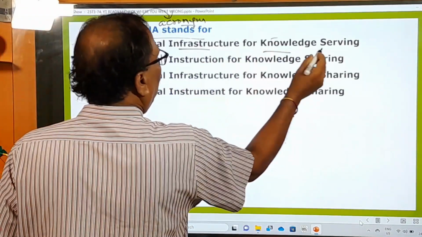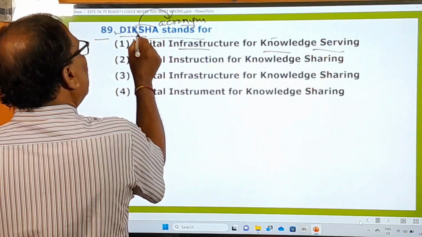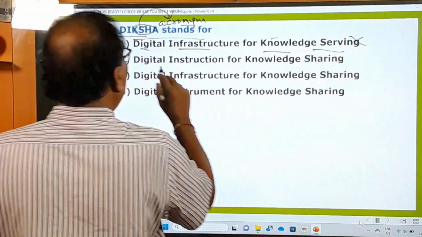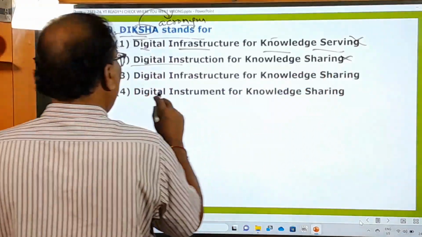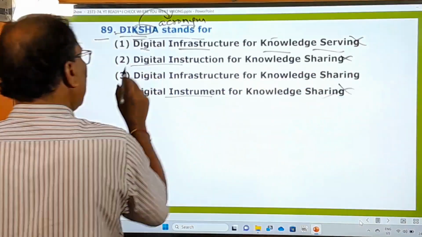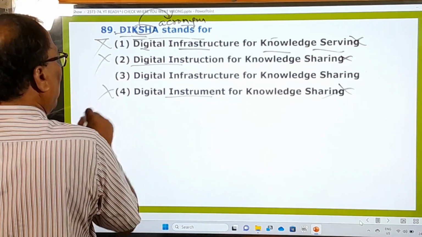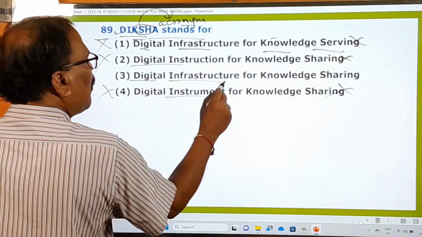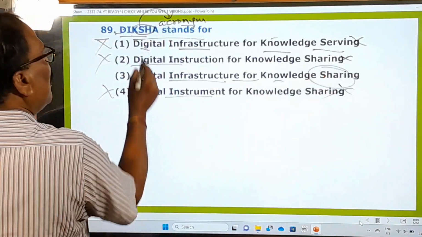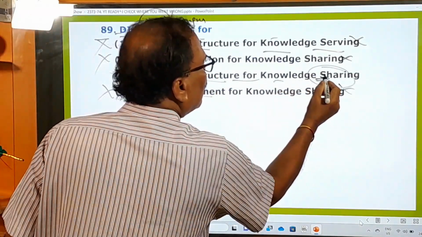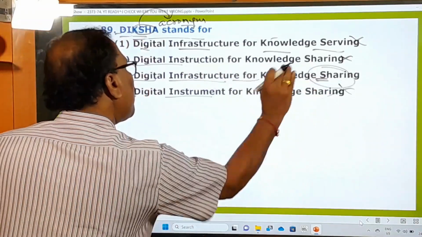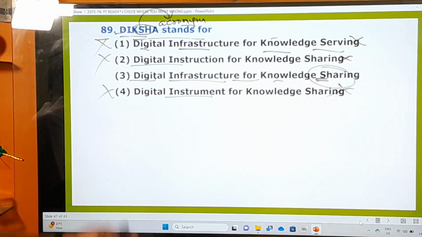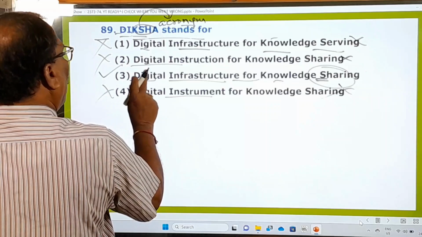Serving is not correct because here SHA is there, so serving is wrong. Digital instruction is nowhere there, so it's wrong. Digital instrument is also not there. So the third one is the answer, and the first, second and fourth are wrong. You see the third one, digital infrastructure for knowledge sharing. SHA means sharing, so these three letters are taken from sharing. That's why DIK Diksha. The abbreviation is formed like this, the acronym is formed like that. So for the 89th one, the answer is the third one, all others are wrong.